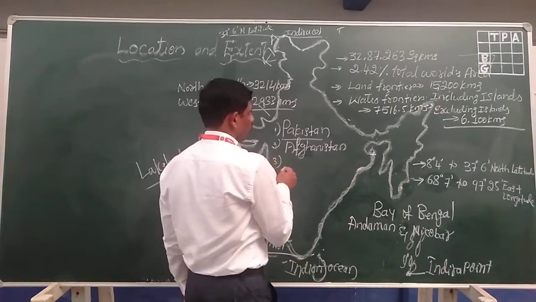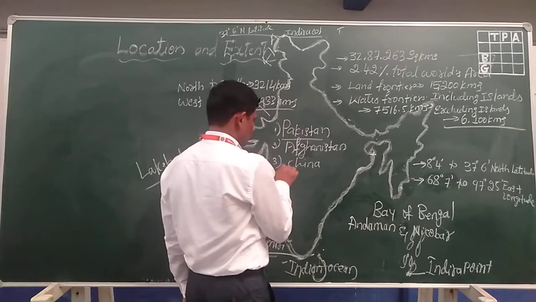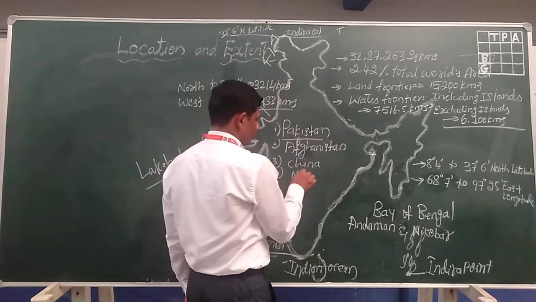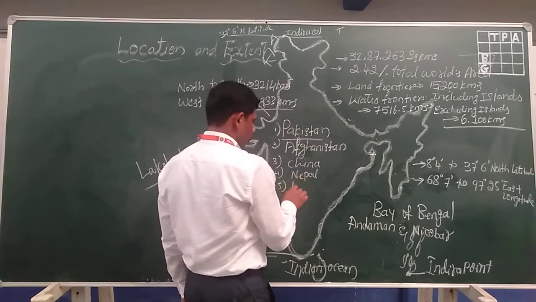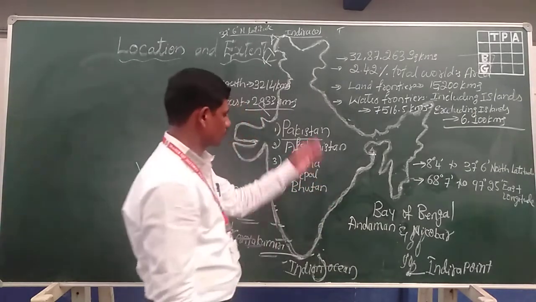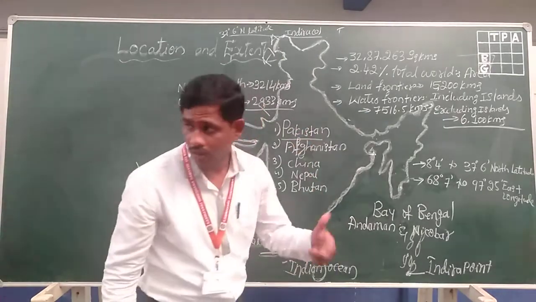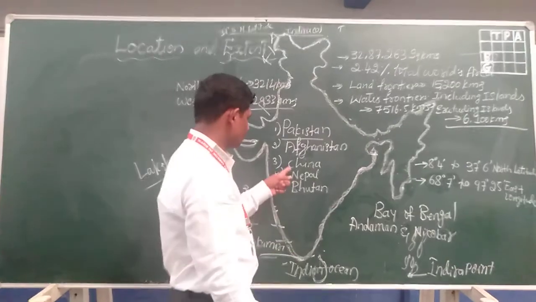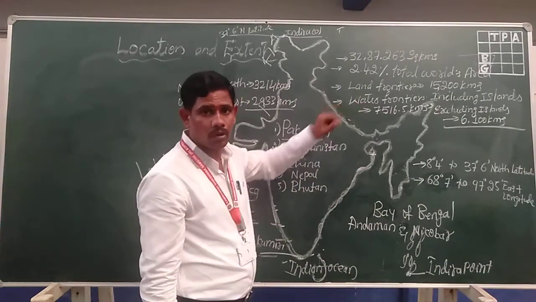Third one, China is the largest country located in the north of India. The fourth one is Nepal, located in the north of India. Then Bhutan, which is also located in the northern part of India. Pakistan and Afghanistan are both located in the northwestern part of India. China, Nepal, Bhutan are located in the northern part of India.